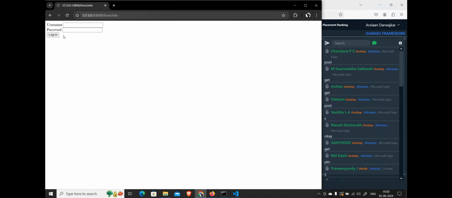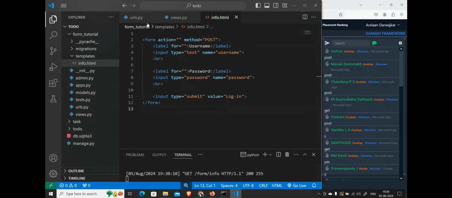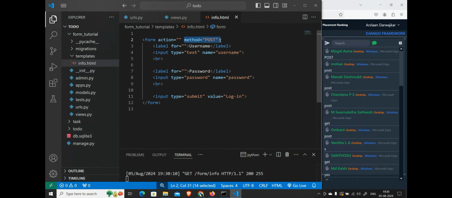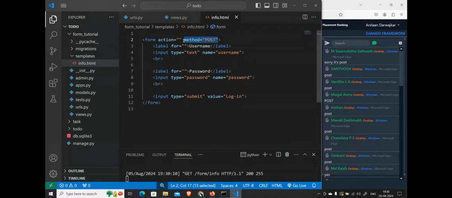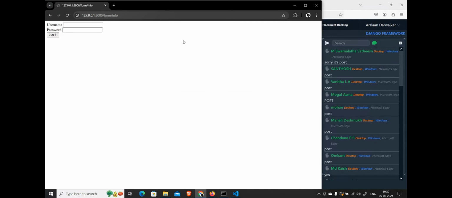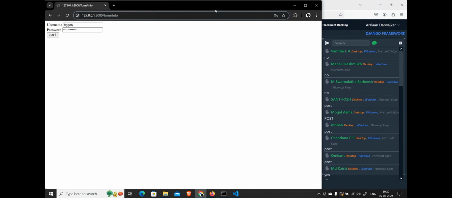Is it get method? Didn't we check now? Didn't we change here? See, we put method equal to post. So now our form is running on post method. Okay. If I try to submit anything here, will it show me in the URL? Yes or no? No. Correct?